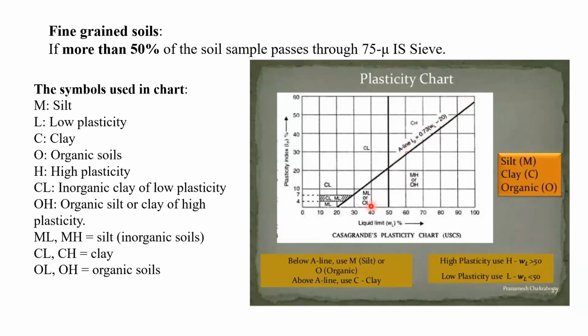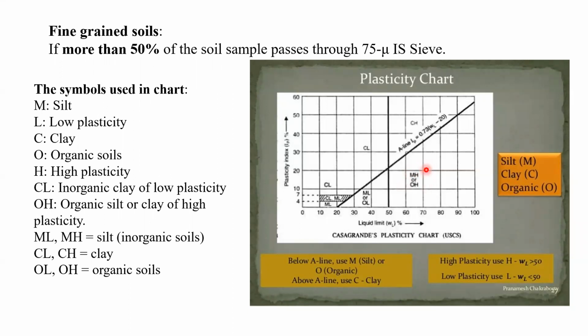What we have to understand here, Casagrande in case of USCS classification system has divided this chart in two parts. One, when the liquid limit is more than 50%, and another liquid limit is less than 50%. You can see here below A line, and after the 50% of the liquid limit, here this MH or OH is there. That means if you are going to collect the soil sample from any location, you can easily use this chart.